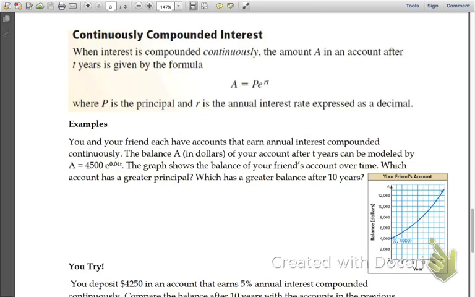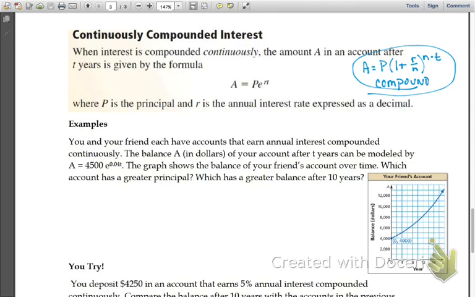Continuously compounded interest. Yesterday we talked about compound interest, where, as we wrote down at the very beginning, A is equal to the principal times 1 plus R over N, all to the N times T power. This is just regular compound interest. Nothing fancy about it.